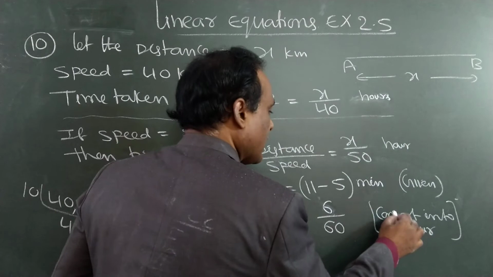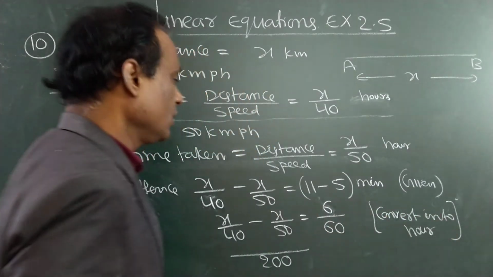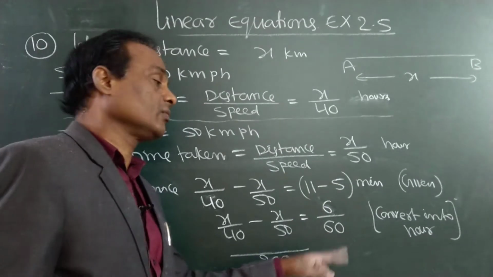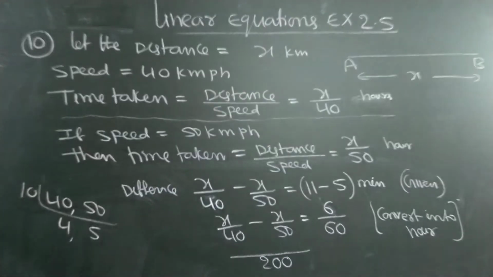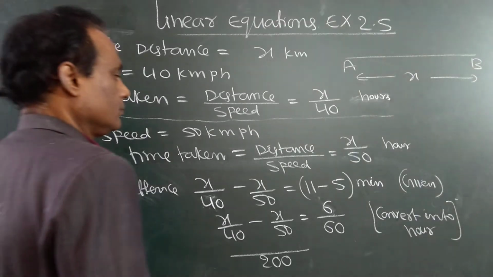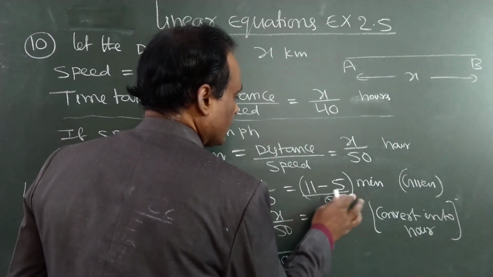See, why am I dividing by 60? To convert into hours. This is minutes; minutes divided by 60 becomes hours.